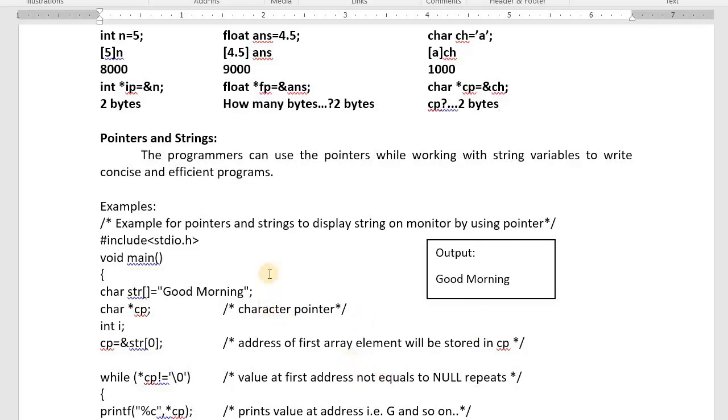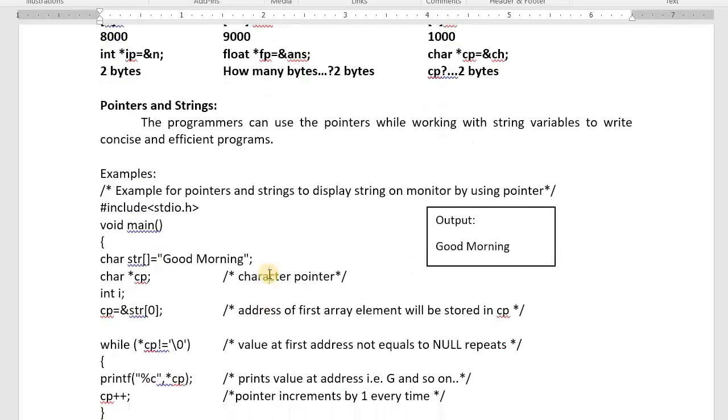What is today's topic? Pointers and strings. As I told you in my last class, it is possible to use pointers with arrays, and you can use pointers with strings also. I give one simple example for you. This knowledge helps you while learning the data structures subject, and other subjects also. Programmers can use pointers with strings so that you can write efficient programs.